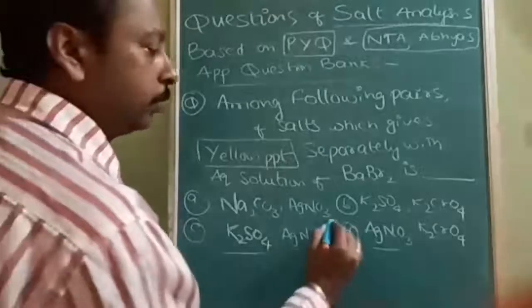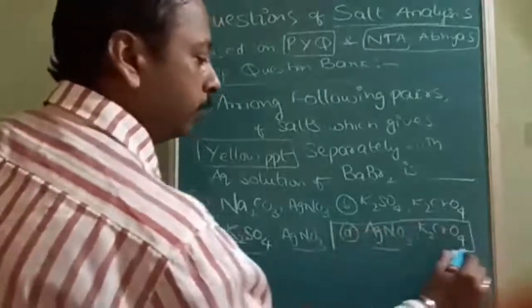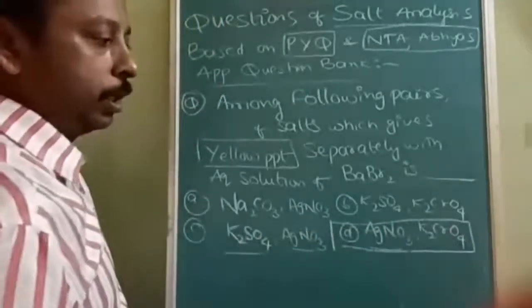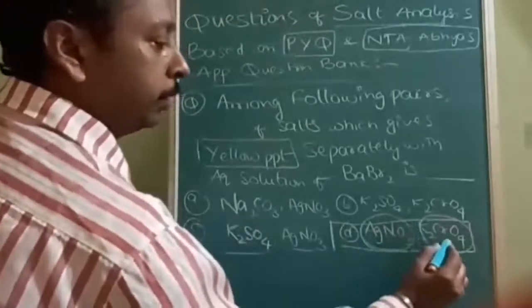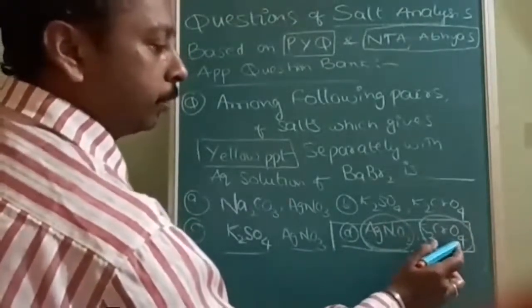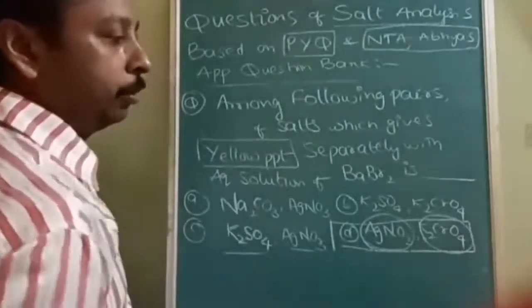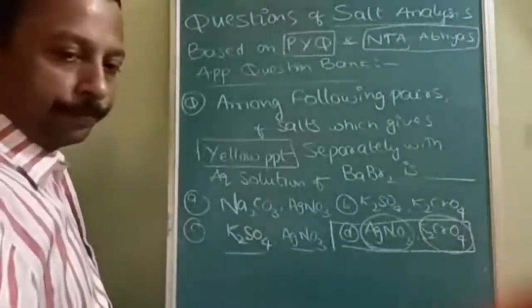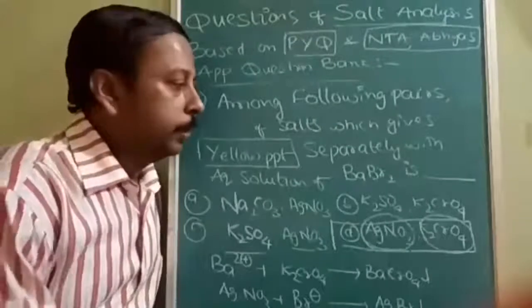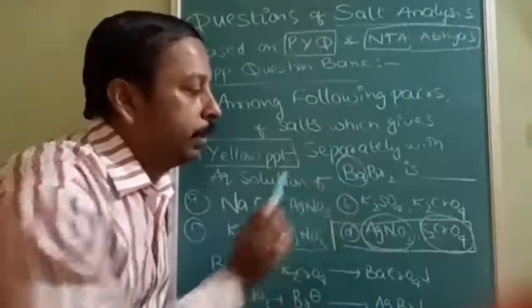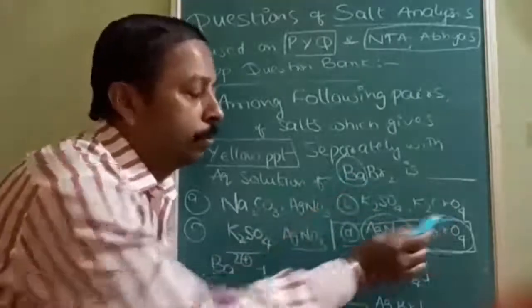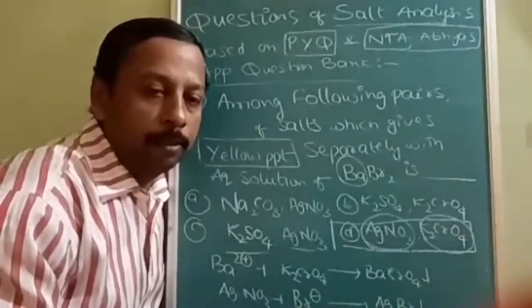Okay, answer to this question is Ag2, AgNO3, K2CrO4. Already these two reactions, this reaction at least repeated 2 to 3 times, K2CrO4. Okay. See, in this question, main thing is yellow precipitate. One reason is barium. Okay, barium and chromate. They will give you the yellow precipitate.